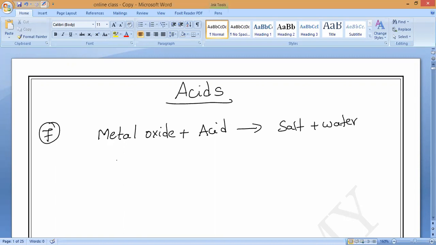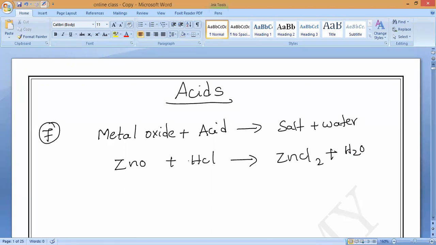Coming to an example I already taught you, that is zinc oxide. It will react with hydrochloric acid to give what? Zinc chloride, correct or not? Zinc chloride plus water. So this is what it is.